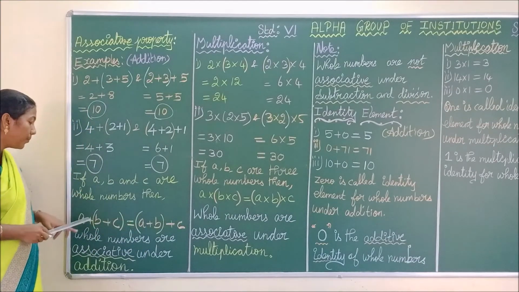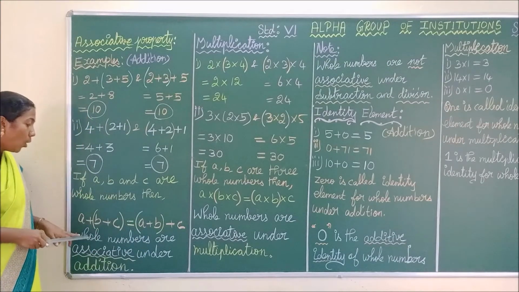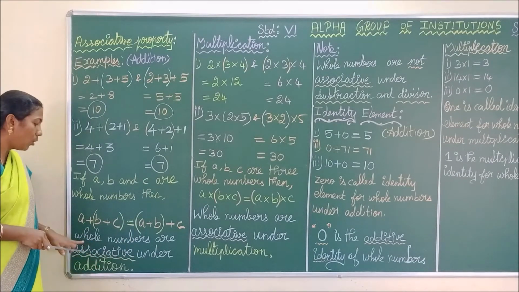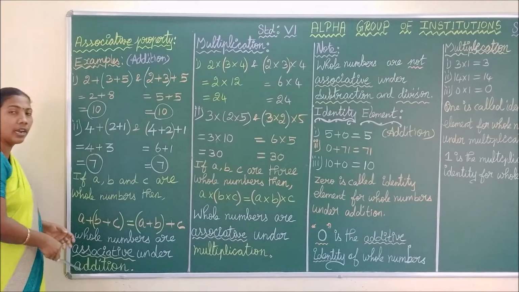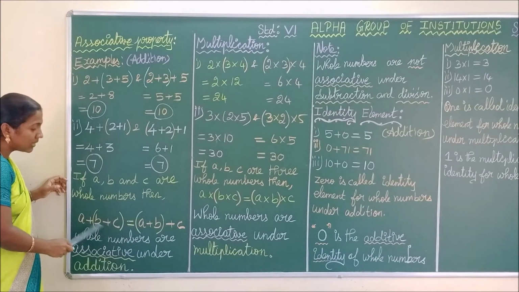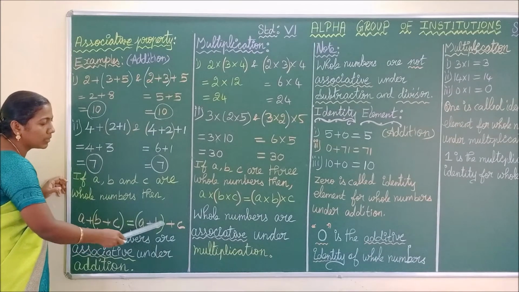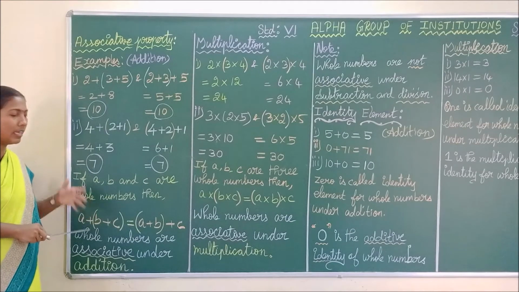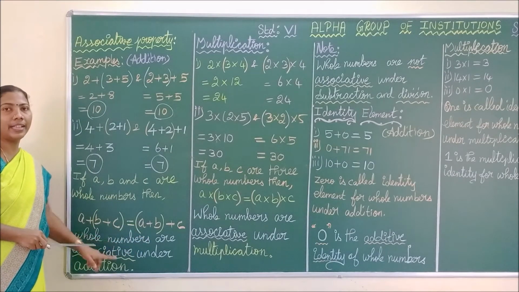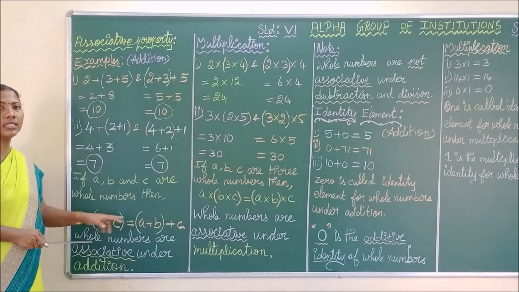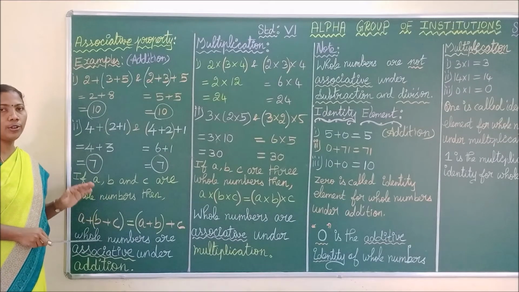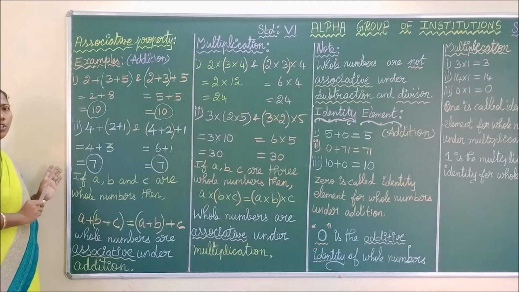Okay, do you understand? Always the question will come. Whole numbers are dash under addition. Like that also they will ask. Whole numbers are associative under addition. Also they give the property A plus (B plus C) is equal to (A plus B) plus C. They give the property and they ask, this is called dash property of whole number under dash. So what is your answer? This is called associative property of whole number under addition. You have to write like this. Okay. This is the associative property of addition.